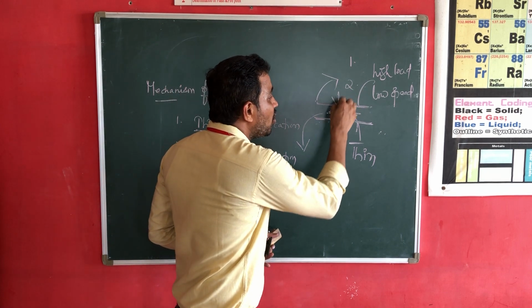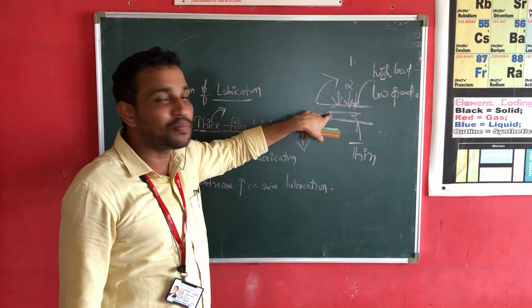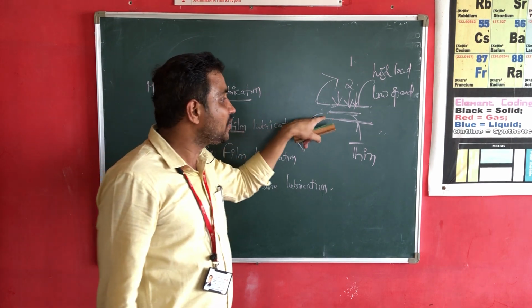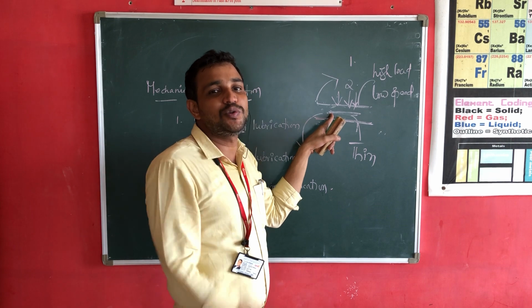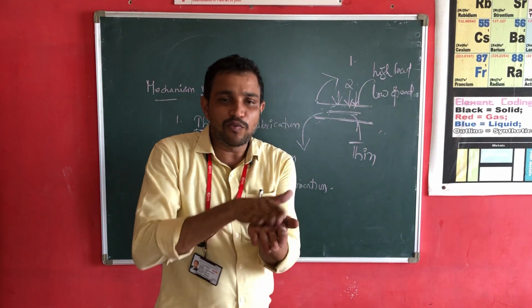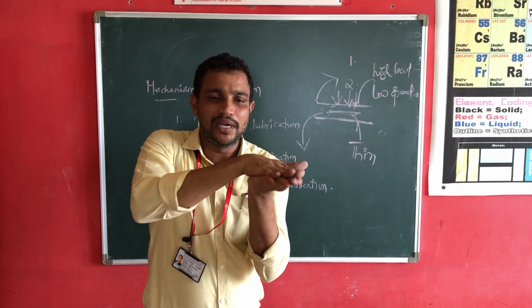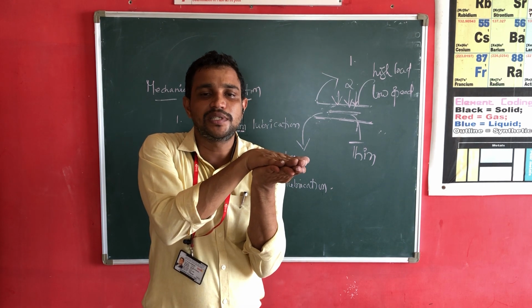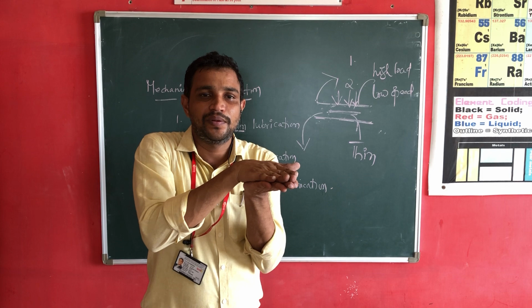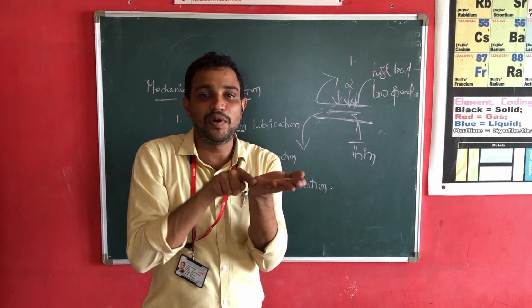Here, the pressure is more. In the previous case I told you, when the load is more, if you place a thick film lubricating oil, it will come out from the machinery parts. That's why I prefer to go with a thin film. Take a little amount of water, pour it on your hands, and apply more pressure. Observe, will the water come out? No. Even if you put high pressure, the water will not come out. Do the same thing with oil or honey, then they will come out, right?